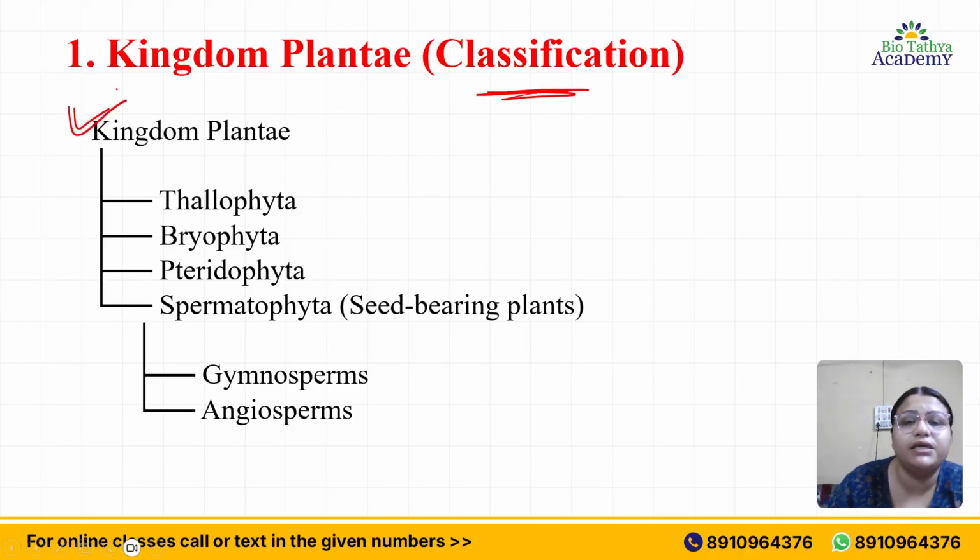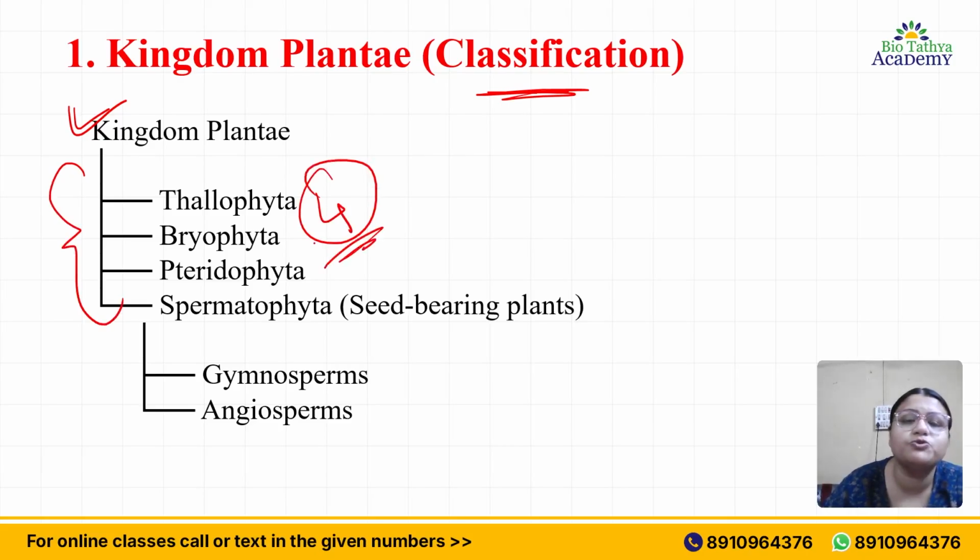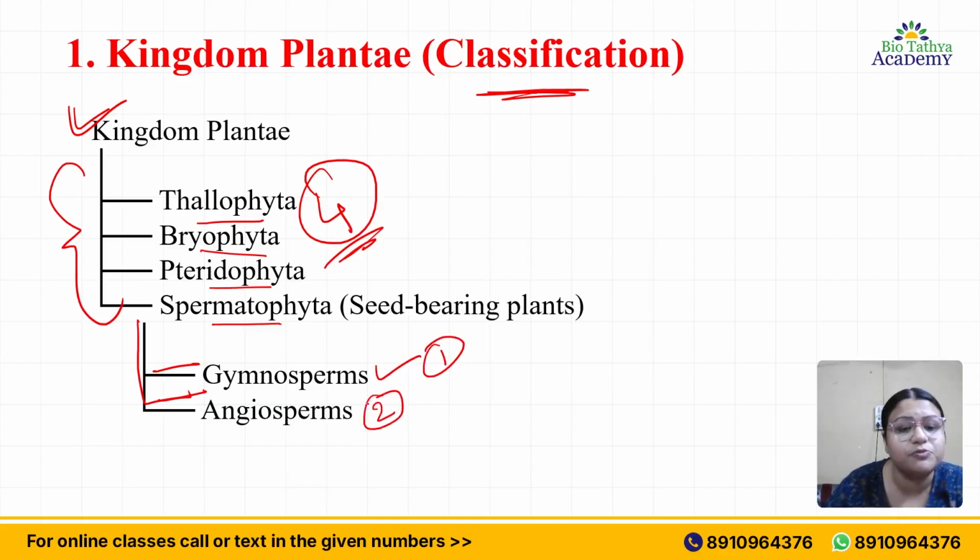Now coming to the classification. Kingdom Plantae can be classified into majorly four groups: Thallophyta, Bryophyta, Pteridophyta and Spermatophyta. Spermatophyta can be further classified into two groups: gymnosperms and angiosperms. Spermatophyta are the seed bearing plants. Plants which contain seeds are classified under Spermatophyta, and they can be of two types, gymnosperms and angiosperms.